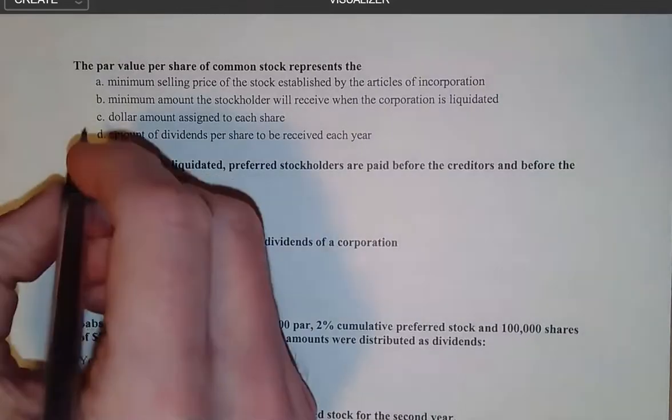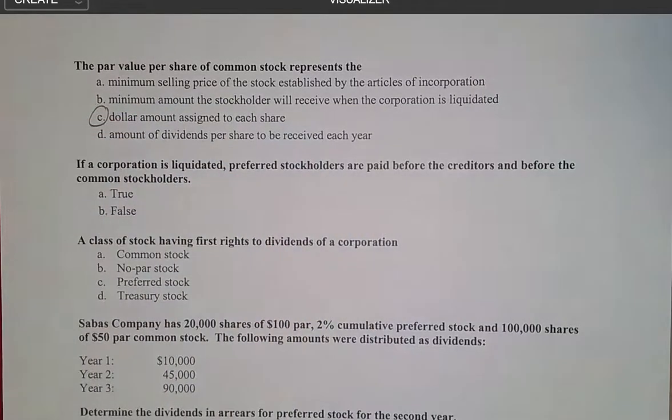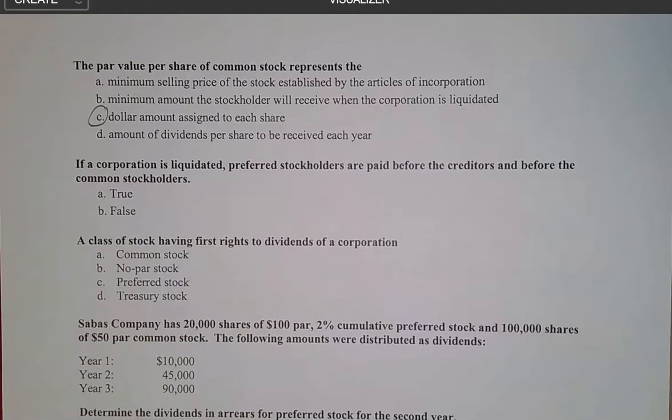This ends up being our answer. We will put in the articles that common stock has a par value of, say, $1 per share, something like that. 1 cent per share, $10 per share. Now, I want you to understand this has nothing to do with the market value of these shares. It's just a somewhat arbitrarily assigned dollar amount that goes to each share of common stock.